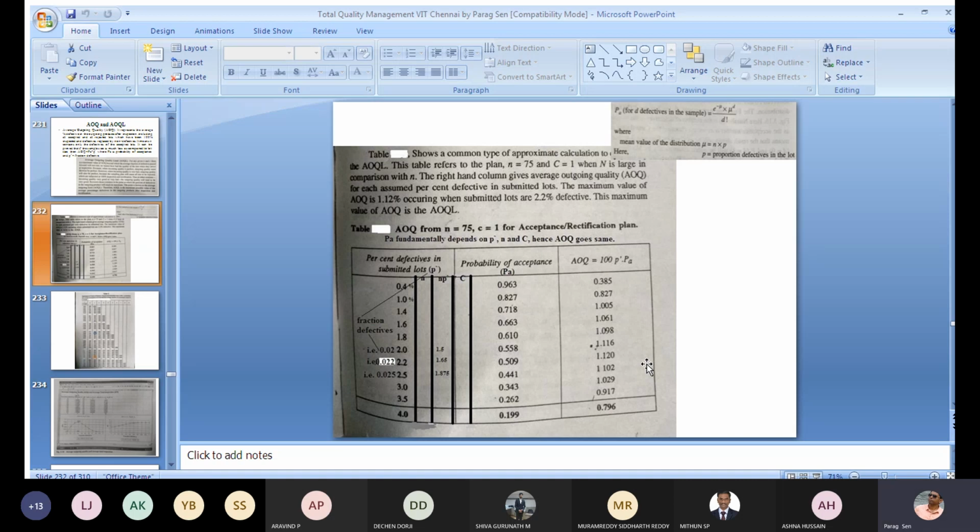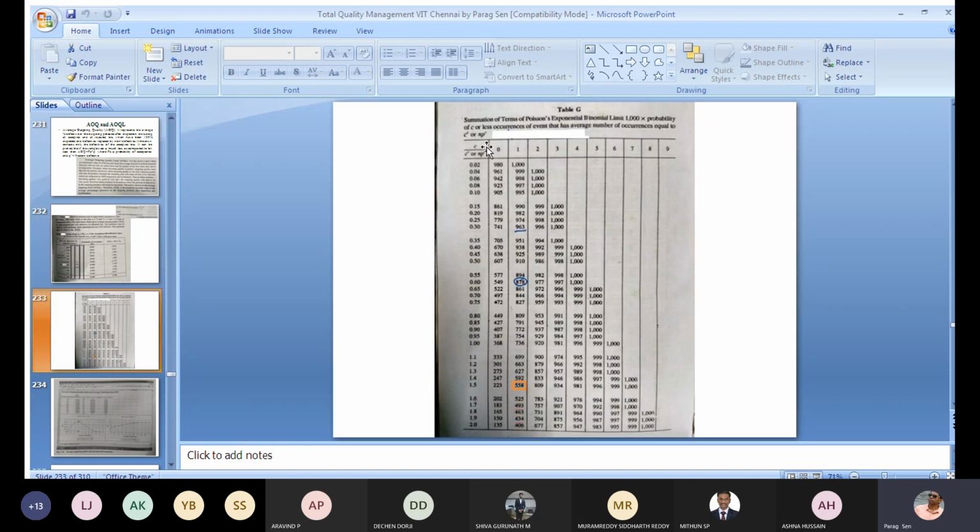Alternatively, there is also a chart or table by means of which you can find the probability of acceptance for different np dash values. For example, suppose your np dash is 1.5 and your cutoff value is 1.